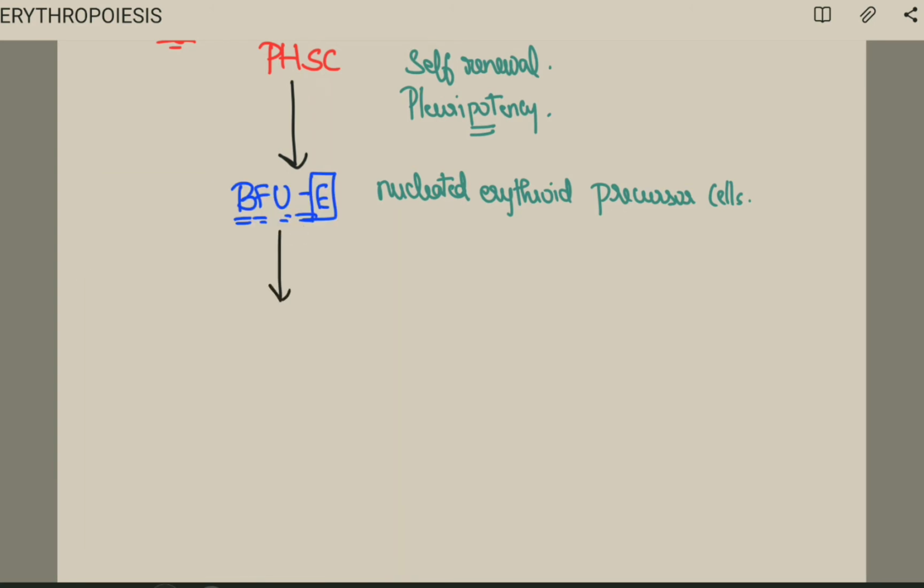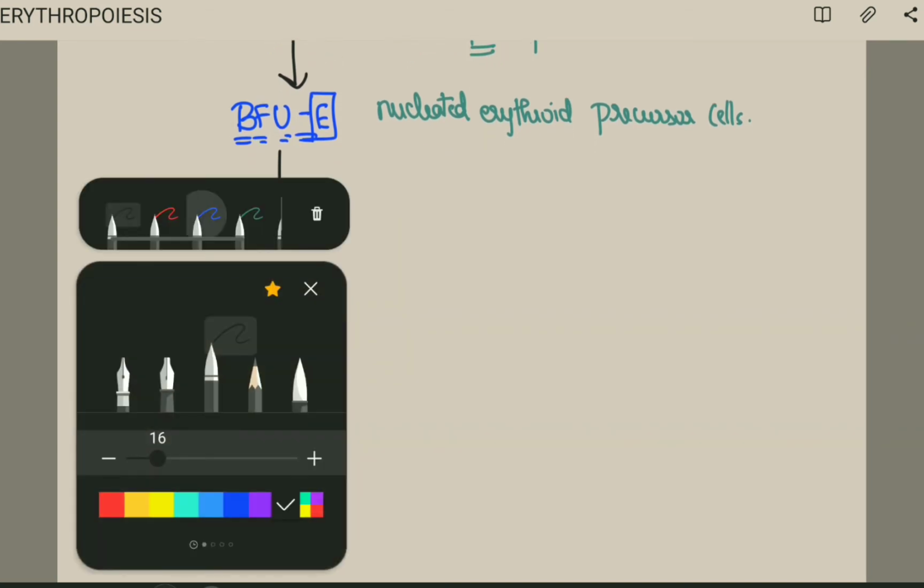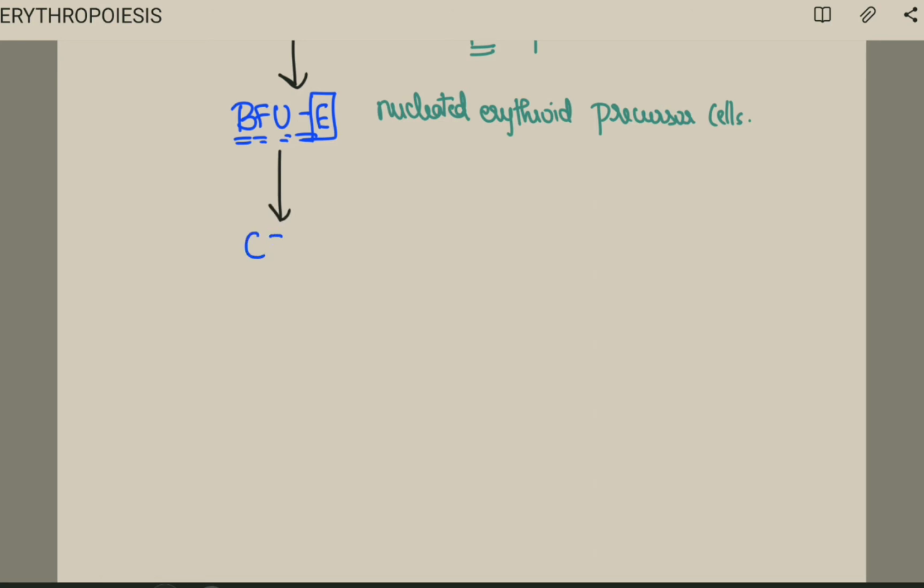Okay. Next, now what happens? Now this burst forming unit erythrocyte is going to change to become, yes, CFUE. What is the C? It is colony. So colony forming unit erythrocyte. Burst forming unit erythrocyte, colony forming unit erythrocyte.